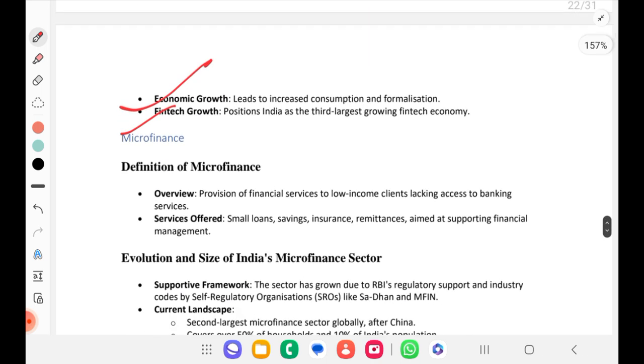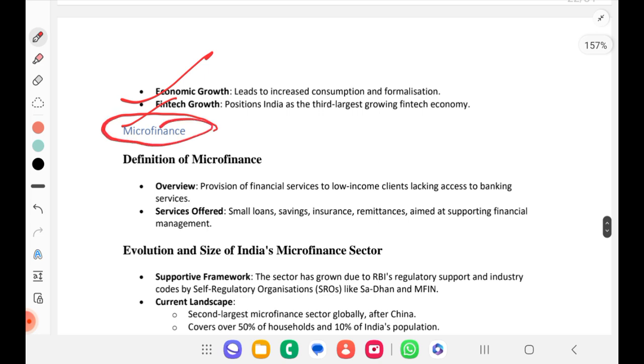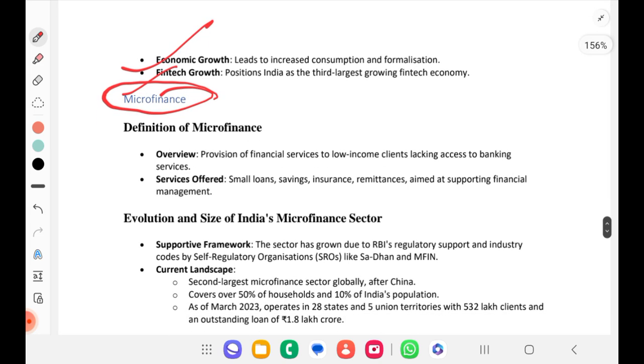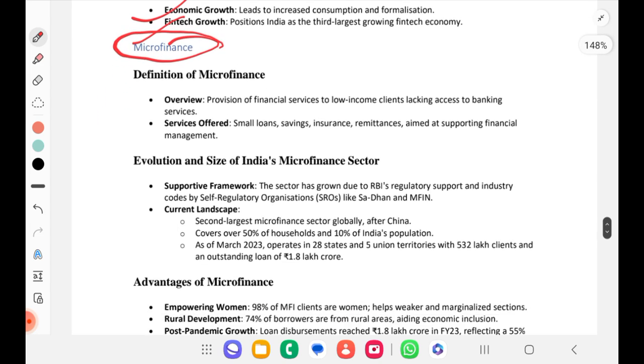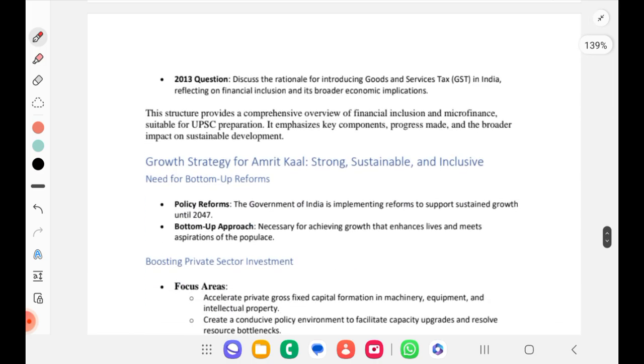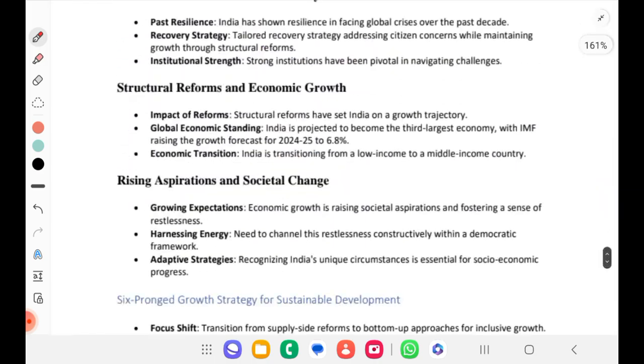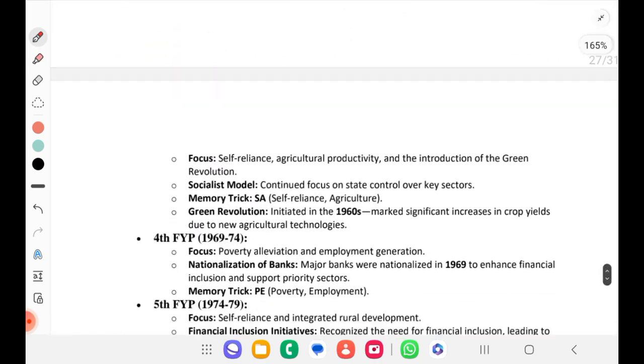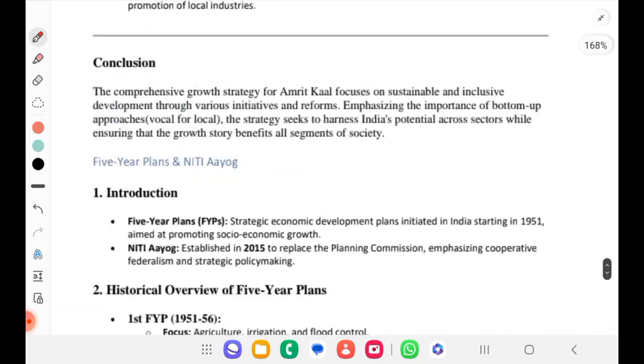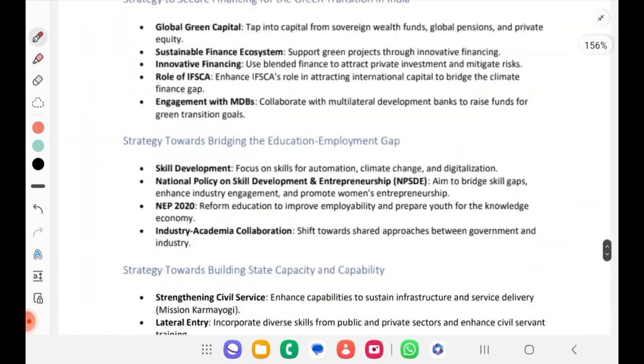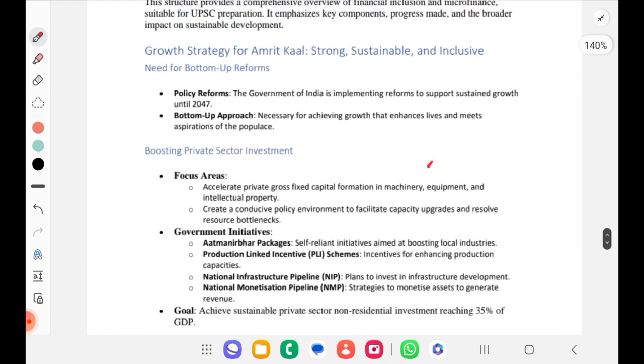Then we can also read about microfinance. I thought of taking it as a separate session for microfinance. Okay, we'll see it separately. That will also aid in inclusive development. Microfinance is small finance, right? So just a small thing I'll explain.